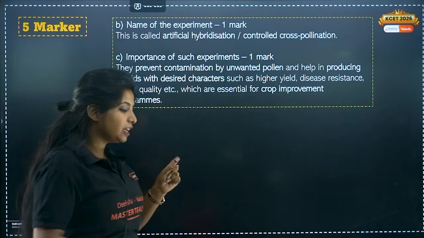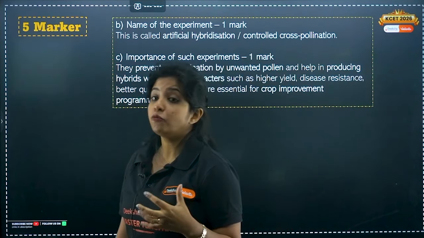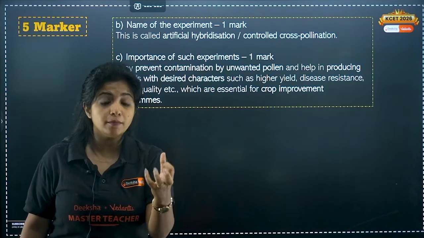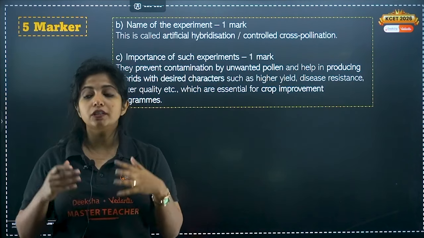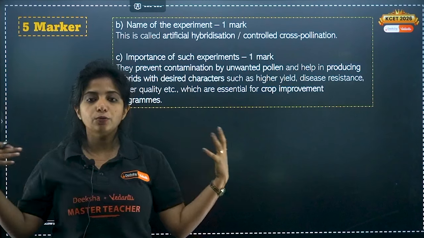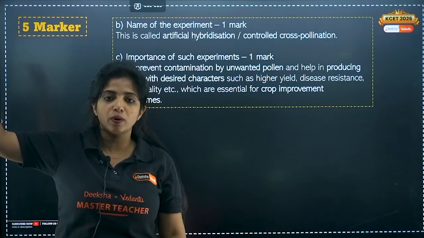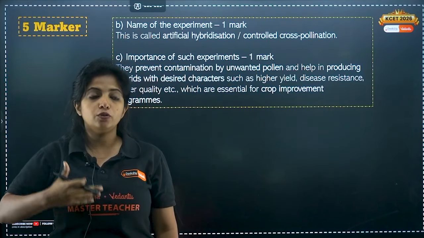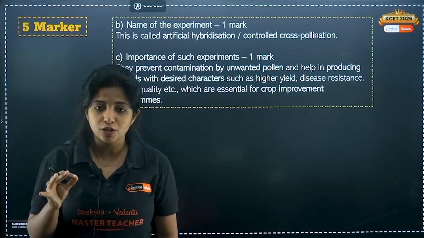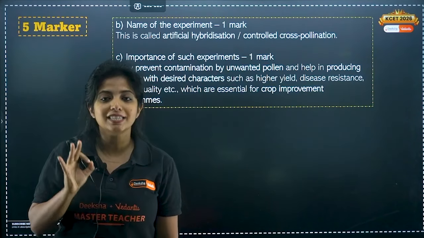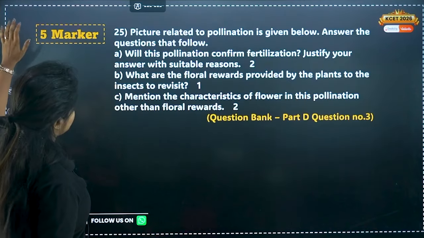Now, I'll tell you, the previous year the question came as, farmer used crop improvement program to produce a desired plant. What was this method? Children got confused because whenever you see PU2 chapters, you have biotechnology, applications of biotechnology as well, where you see genetically modified plants. So you think that is crop improvement program. Remember, you are being asked about artificial hybridization. Read the question carefully and please write the answers accordingly. I hope that is done.